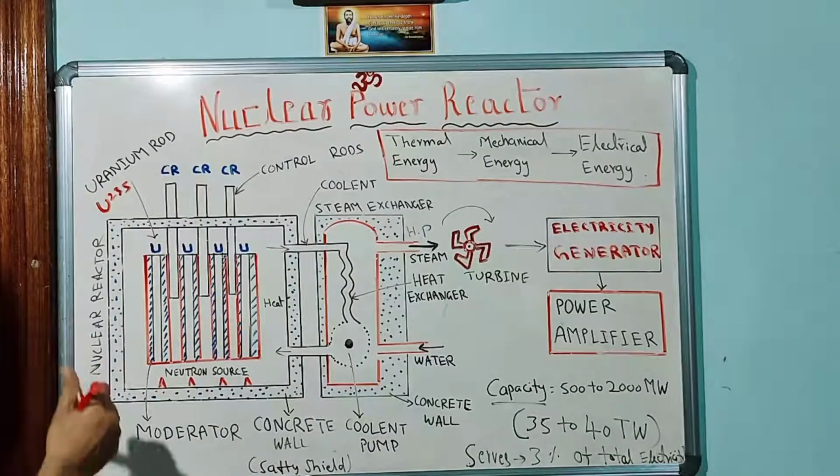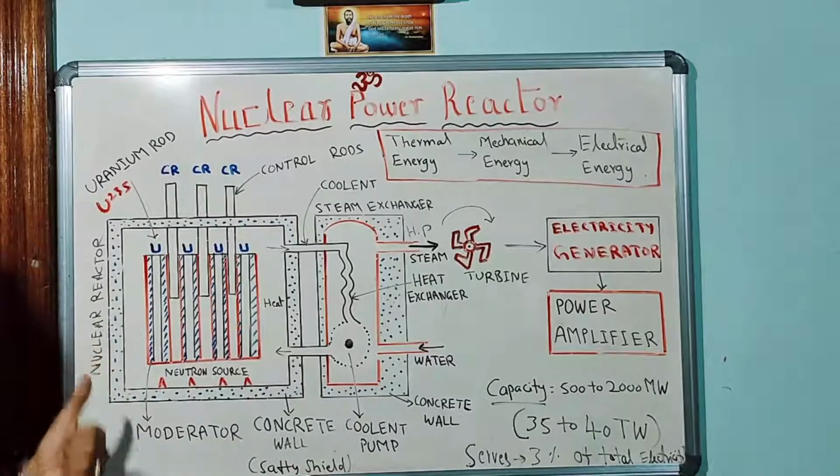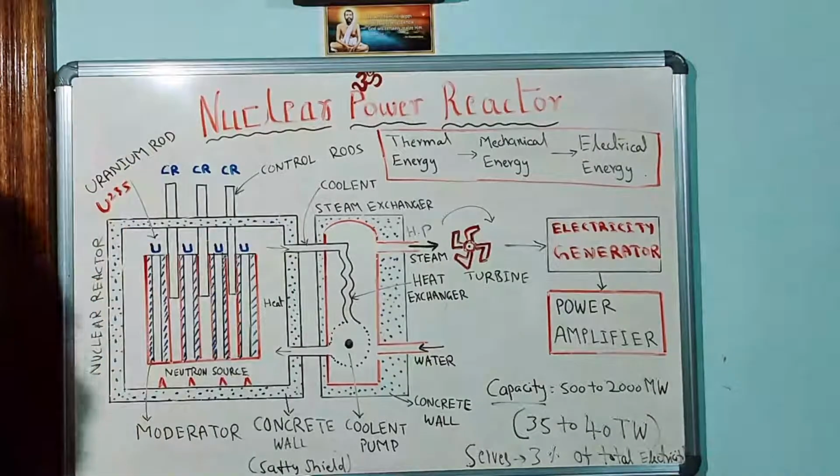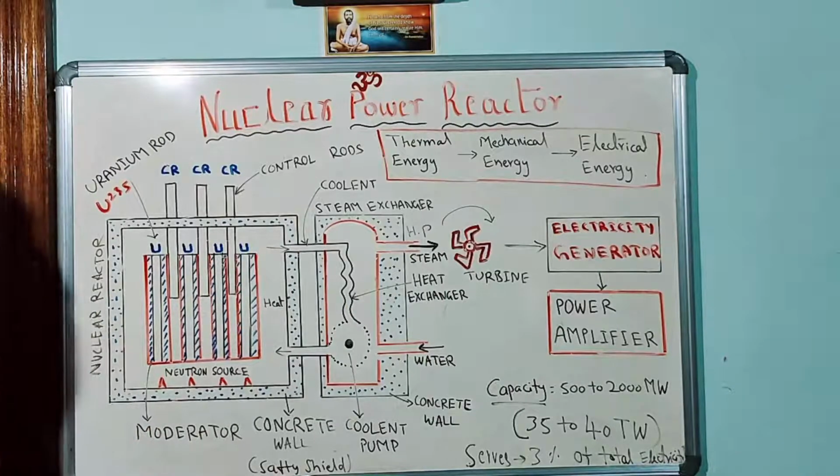The first unit is called the nuclear reactor. The different parts of the nuclear reactor start with the uranium rod. Uranium-235 is abundantly available in nature, so that is used as the nuclear fuel for the nuclear fission reaction.